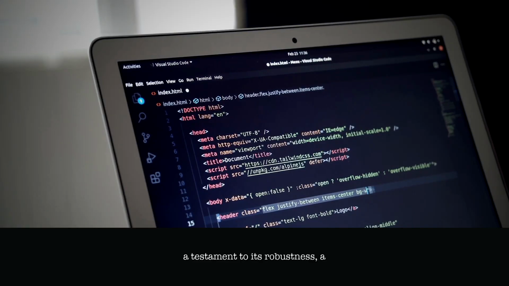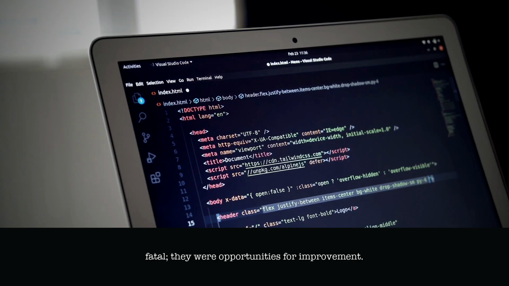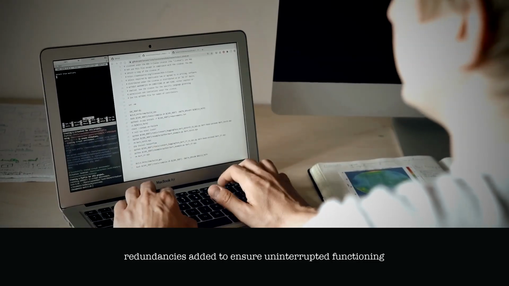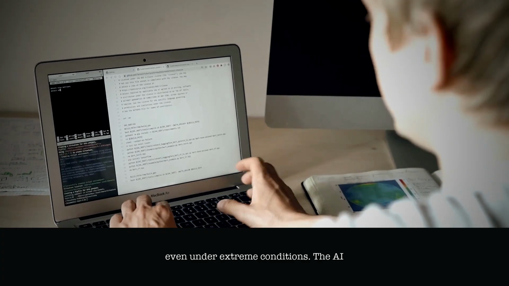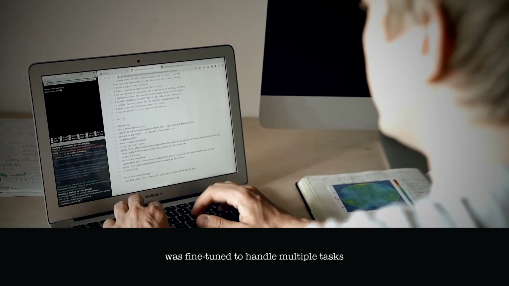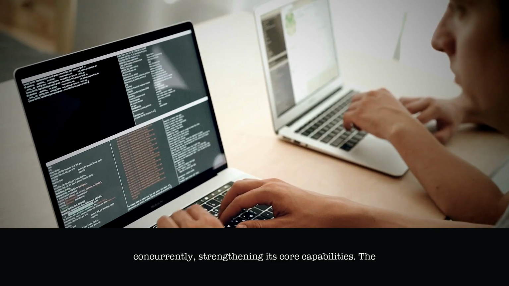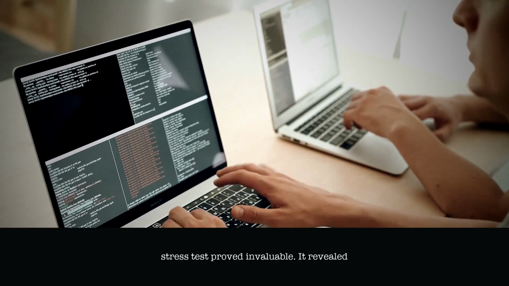Some algorithms faltered under the weight of simultaneous tasks, causing delays in content output. The AI's ability to adapt and optimize, a critical feature for maintaining efficiency, showed signs of strain. Yet the forge system held firm, refusing to succumb to the pressure. It was a testament to its robustness, a testament to the relentless pounding of the forge. The flaws were not fatal, they were opportunities for improvement.